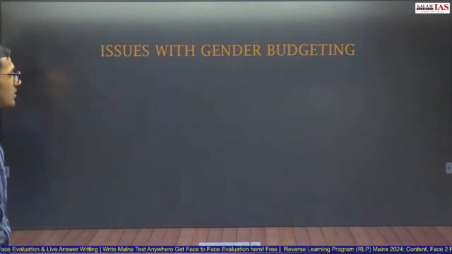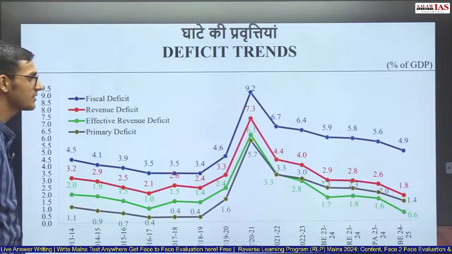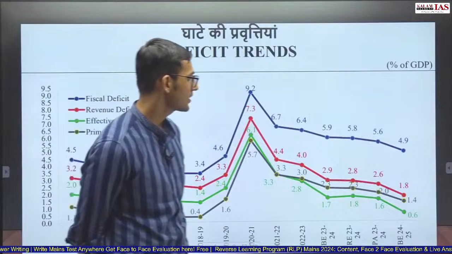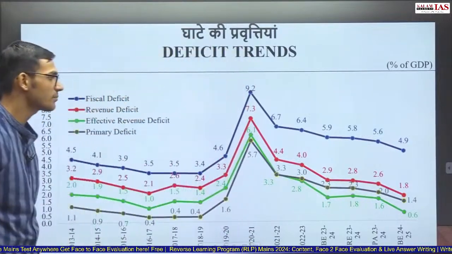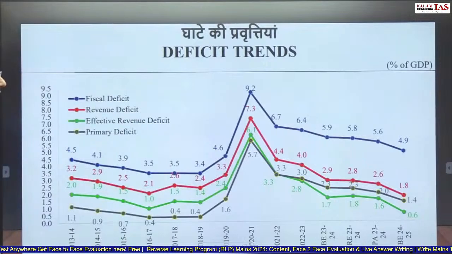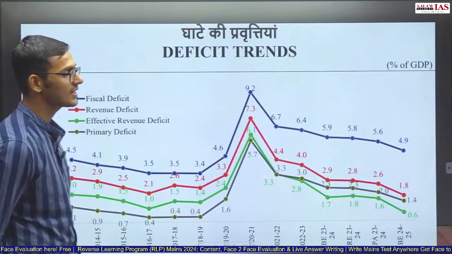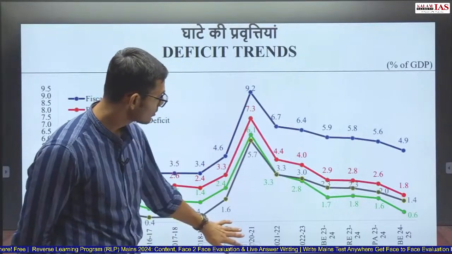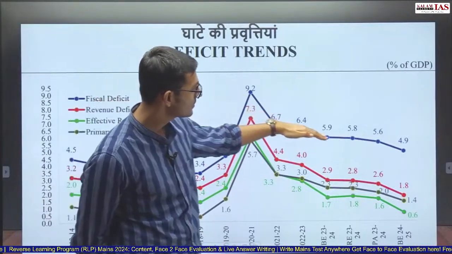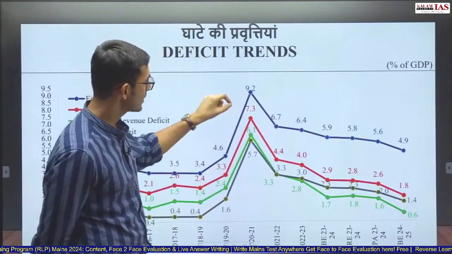We will have this fiscal deficit, revenue deficit, effective revenue deficit, and primary deficit. Fiscal deficit is 4.9% for 24-25. Revenue deficit is 1.8%, and primary deficit is 1.4%. Effective revenue deficit is 0.6%. You do not again need to memorize all these figures, but just look at the trend that from 2020-21 to these have been reducing consistently. These have been reducing consistently. So you can again draw a graph.